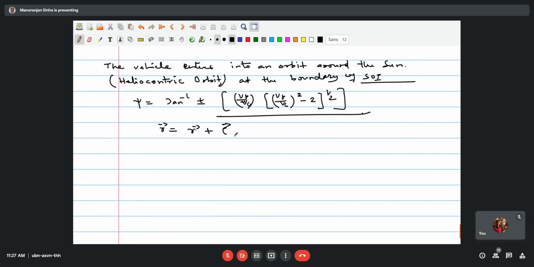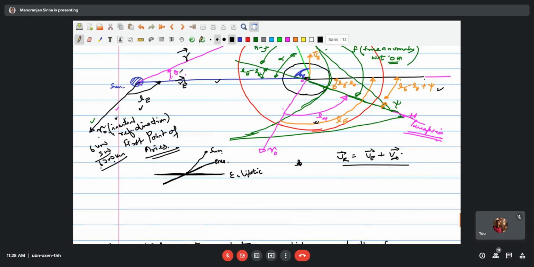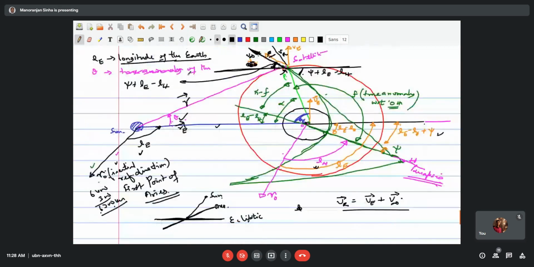So r equal to r earth plus rho, where theta is this angle. This is theta, the angle between the RE vector and the R vector.